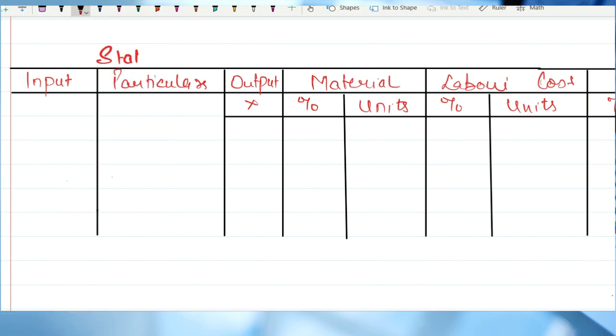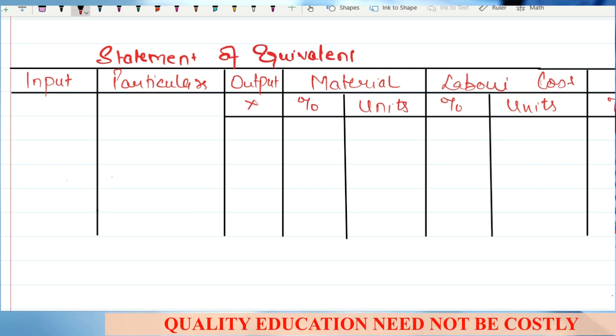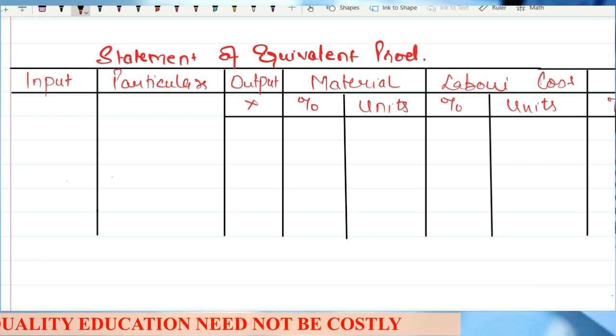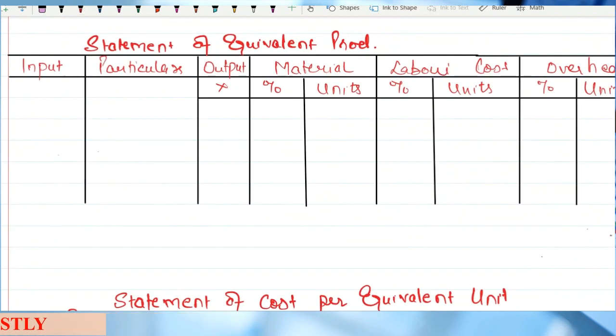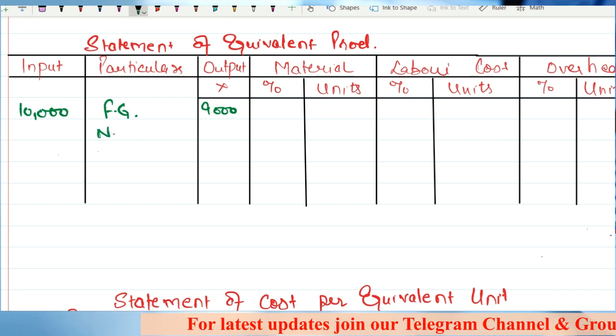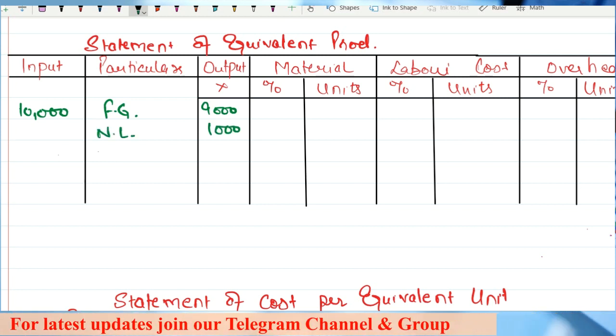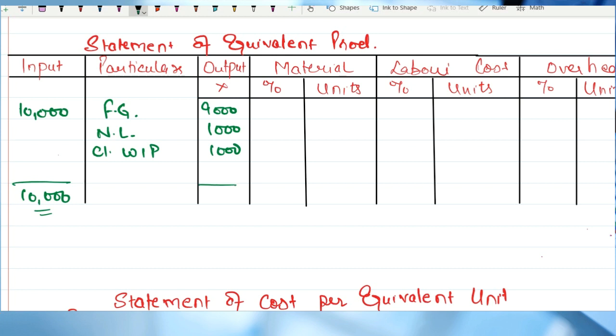Statement of equivalent production. So what is your input here? Input is again 10,000 units. FG is 9,000 units. Your normal loss is 1,000 units and your closing WIP is again 1,000 units. Now this is your 10,000 and here you are having 11,000.